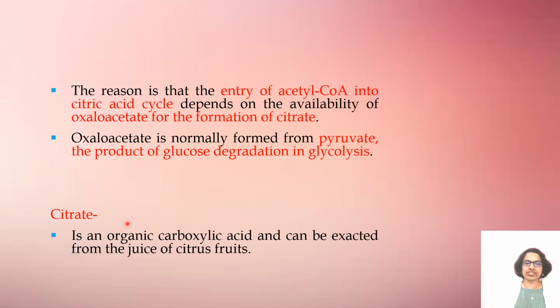Then what is the meaning of citrate? It is an organic carboxylic acid and can be extracted from the juices of citrus fruits, for example, lemon.